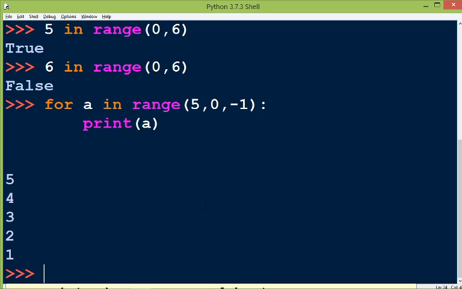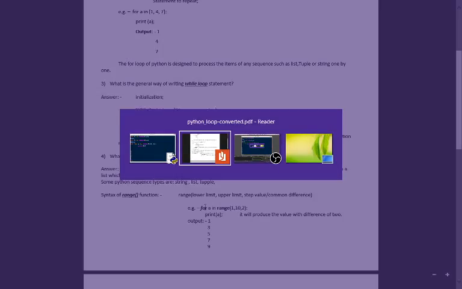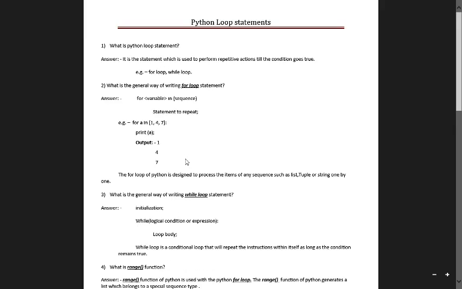Now let's come to the next point, that is the for loop. The syntax of the for loop is like this. We have to write: for, then a variable, then the in operator, then a sequence, and here we write the statements that we want to repeat.